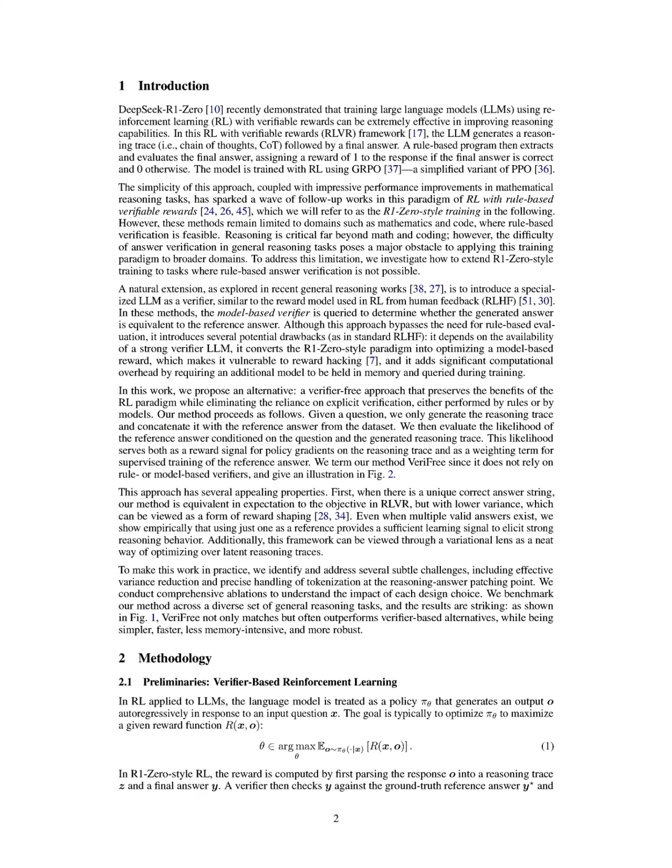The VeriFree algorithm operates by generating a reasoning trace for a given question and then evaluating the likelihood of a reference answer based on that trace. For example, consider a reasoning task where the question is, what is 2 plus 2? The model first generates a reasoning trace, such as, first, I identify that 2 plus 2 equals 4. It then concatenates this reasoning trace with the reference answer, 4.